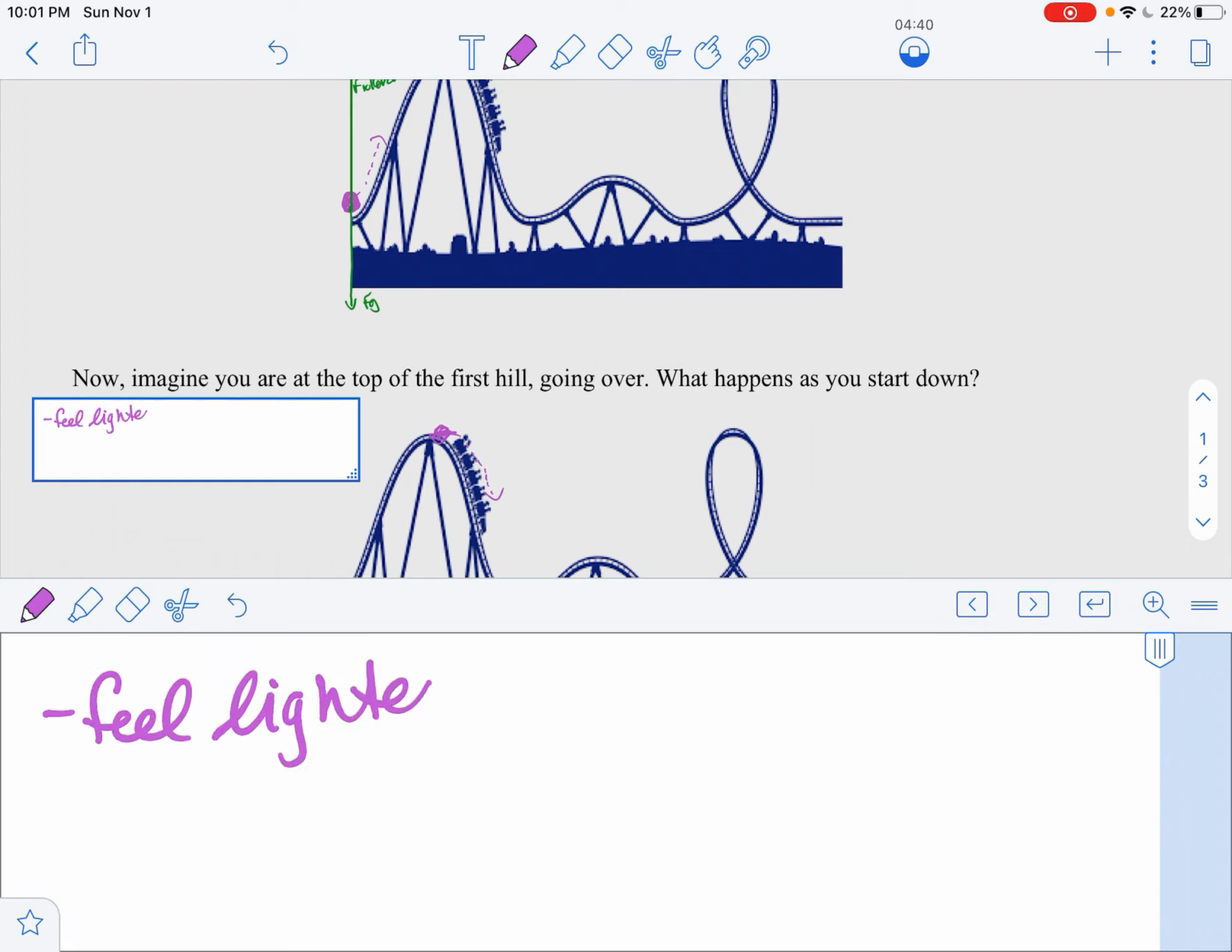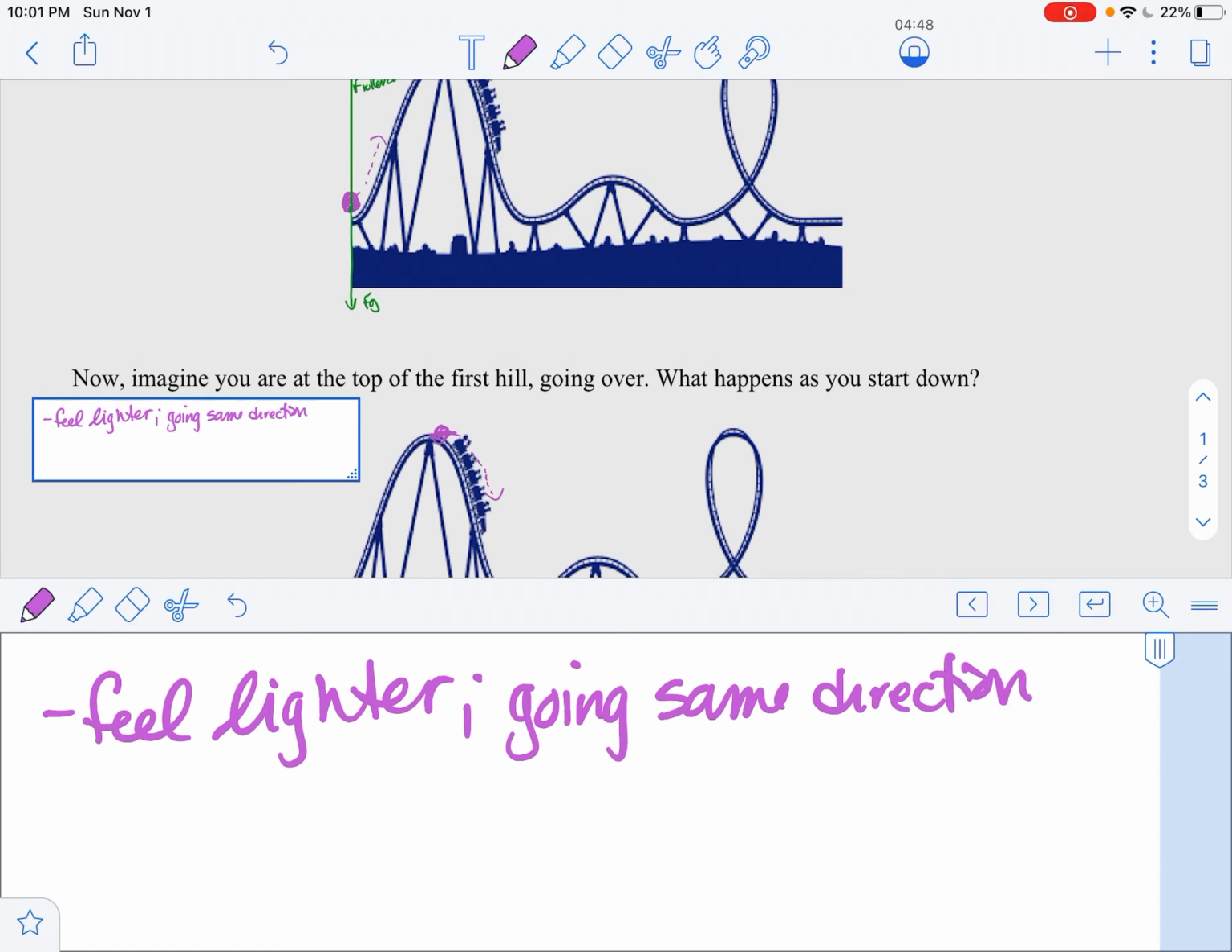Why do we feel lighter? Because now we are going in the same direction as gravity is pulling us.